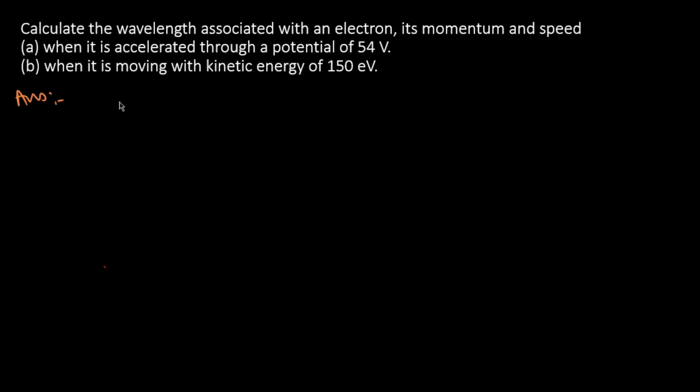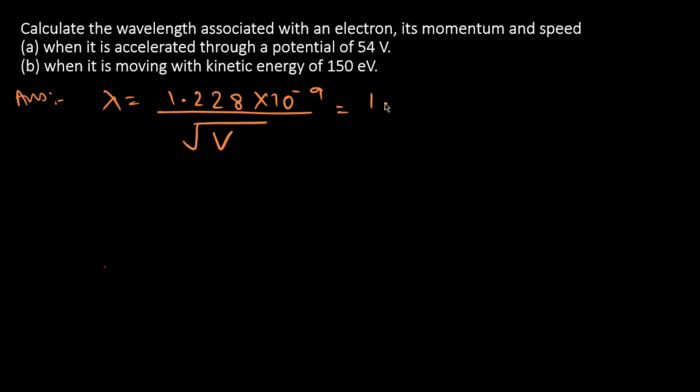So, wavelength associated with an electron, its momentum and speed. Let's first calculate the wavelength. For the wavelength of an electron accelerated through a potential, it is given as lambda equal to 1.228 into 10 raised to minus 9 divided by root under V.